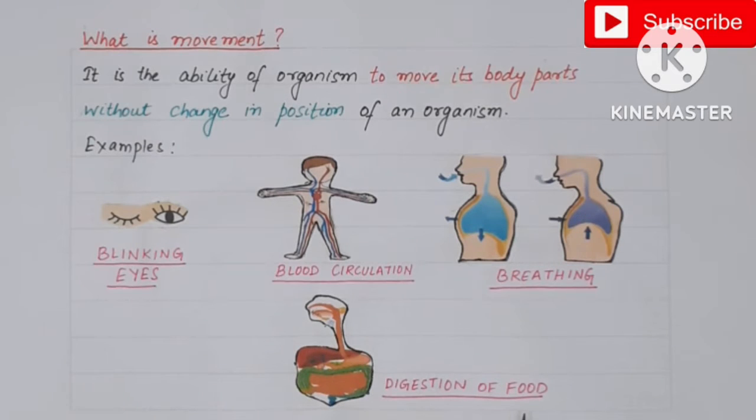Similarly, during the digestion of food, food moves from the mouth through the food pipe, it goes into the stomach, and then from the stomach it moves into the small intestine, then goes into the large intestine, and finally it gets excreted out of the body. So all these are the examples of movements.